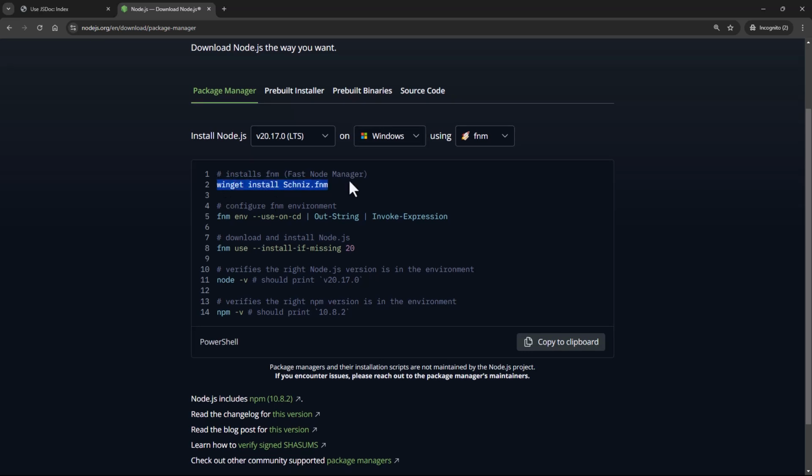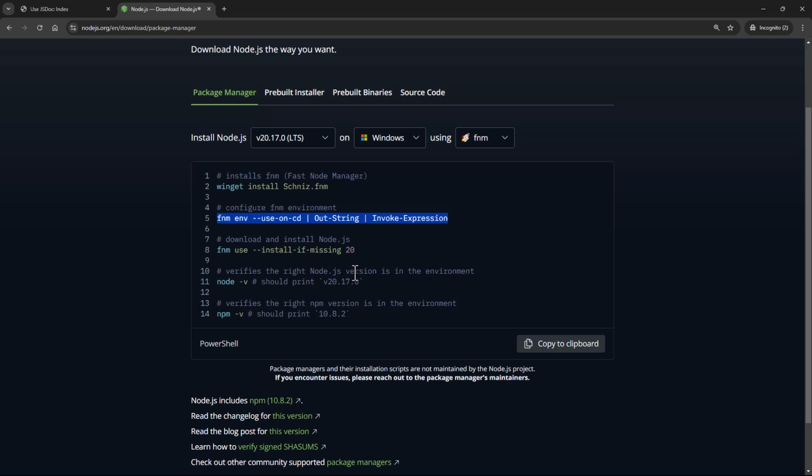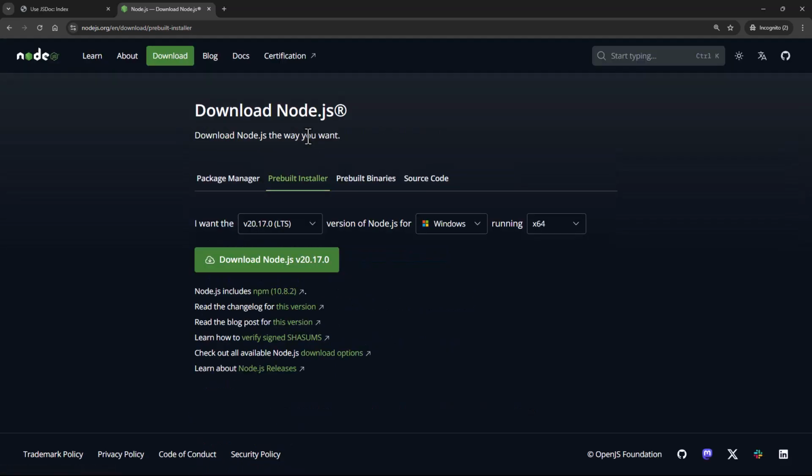So you can even install it using these command line utilities. All right, or you can have a pre-built installer as well. Okay, so there are different installation options. I would recommend the installer. You should make use of the installer. So just download it and run it. It's pretty simple to install. It's just like any other software that you would normally install on your system.